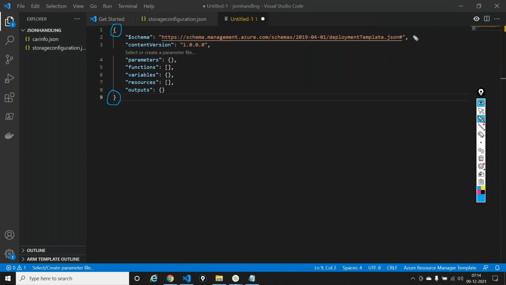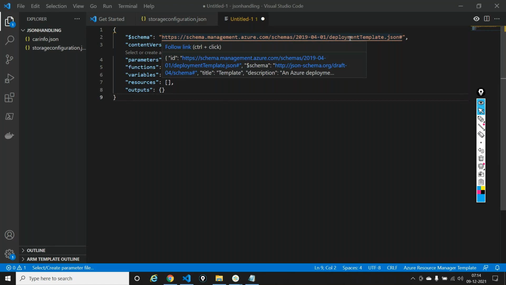Now it starts with something known as $schema. Now what is schema? Very simple. It's just telling that, okay, fine. Who's developing this? Microsoft. All these templates are developed by Microsoft. Now Microsoft needs to authenticate these templates, that okay, fine, you are using the right one. So this is the header of the template telling that this particular skeleton is taken from this particular link.